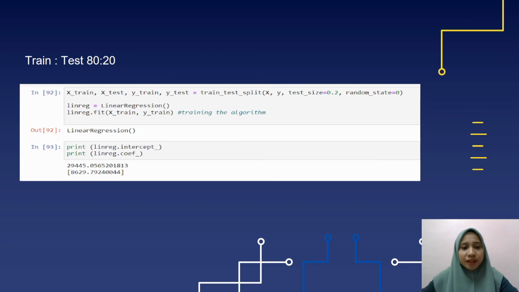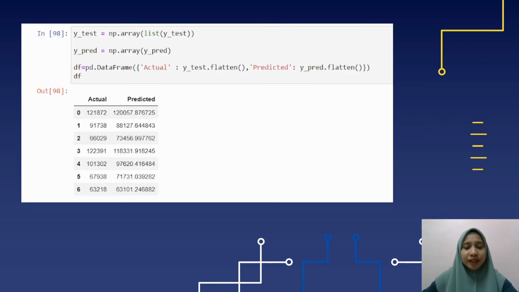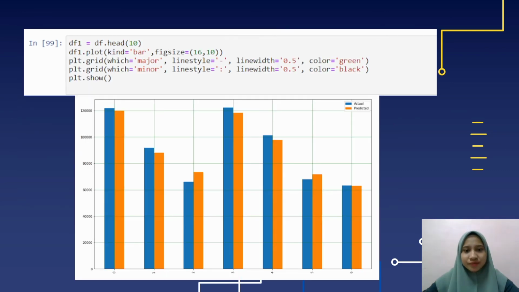The intercept is 29445.05 and the slope is 8629.79. This is how to predict. When we run it, it will show the compare between actual and predicted. And then the value that is produced is the result y equals mx plus c. This is bar chart after we do the data splitting into 80% and 20%.